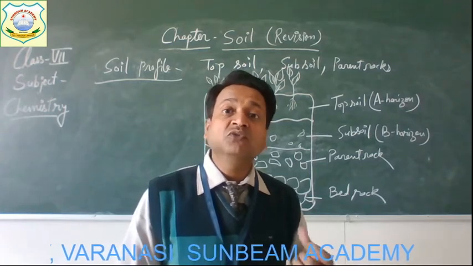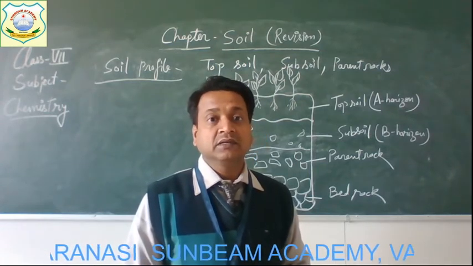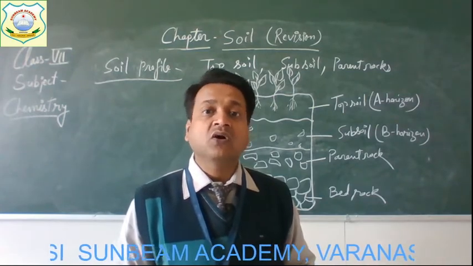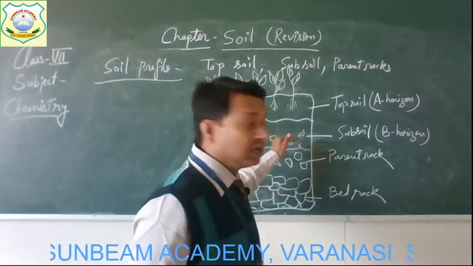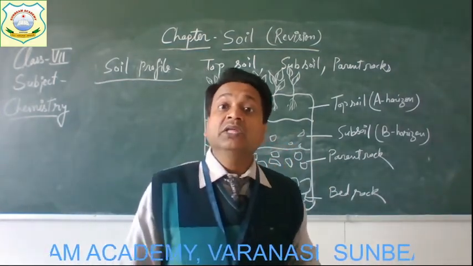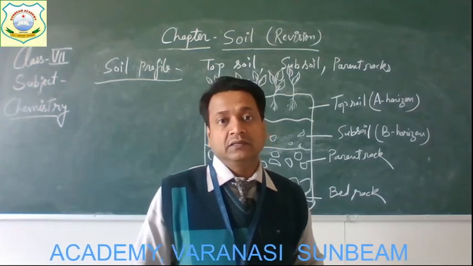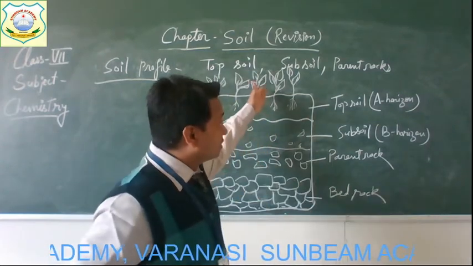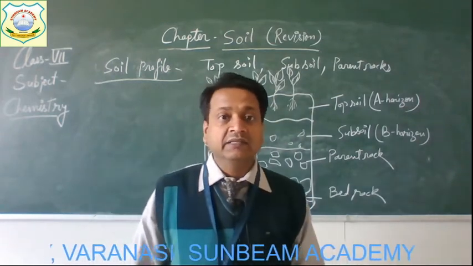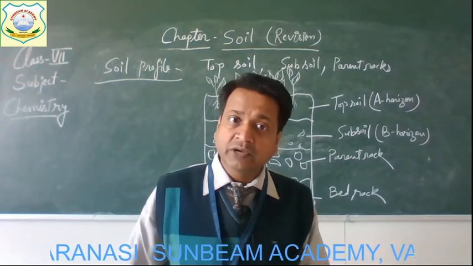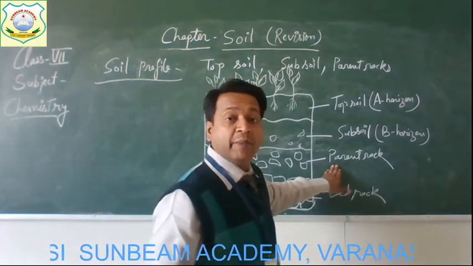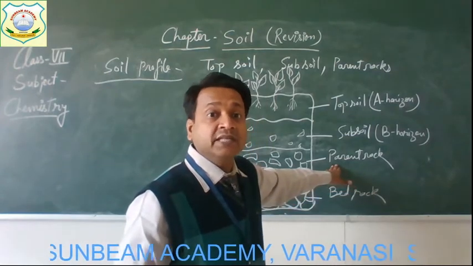So the amount of nutrients is also less, and nutrients like soluble minerals and iron oxides are mostly present in subsoil. Get it? The rainwater collects in this layer. So after the seepage of the rainwater through topsoil, it gets collected here in this second layer, that is subsoil. Okay? Now below the subsoil, the third layer is parent rock, or it is also known as C horizon.